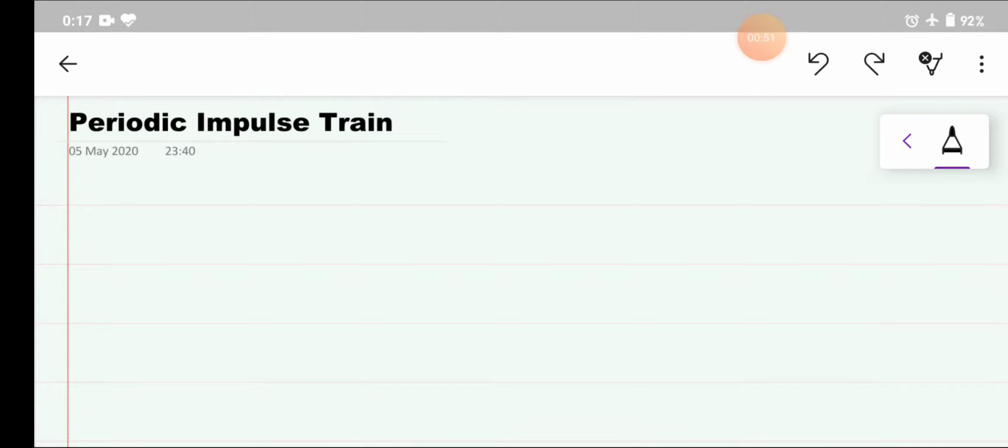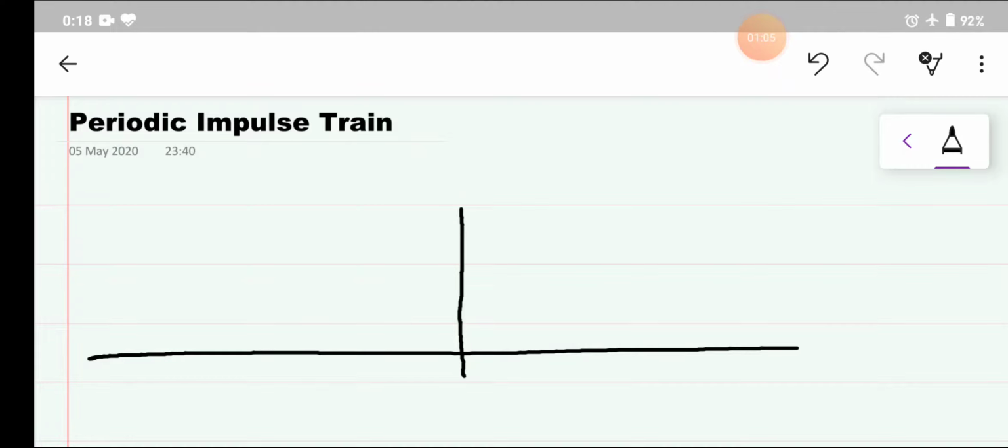A periodic impulse train will look like this, where I am representing this periodic impulse train with x(t). These are the impulses that are equally spaced.